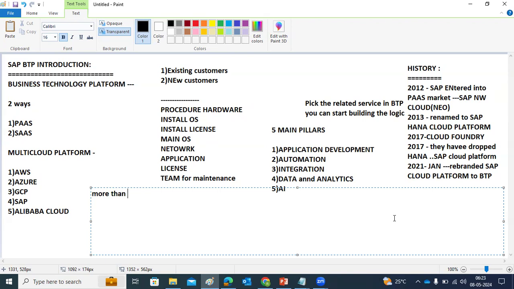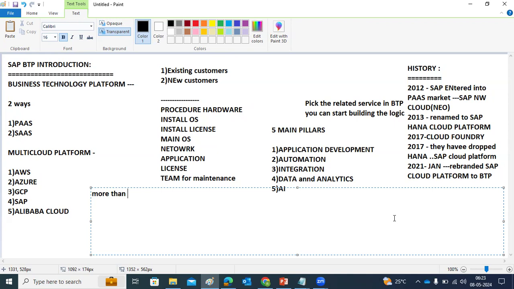So they changed the naming from SAP Cloud Platform to BTP in 2021 itself, to better reflect their offering in the market.